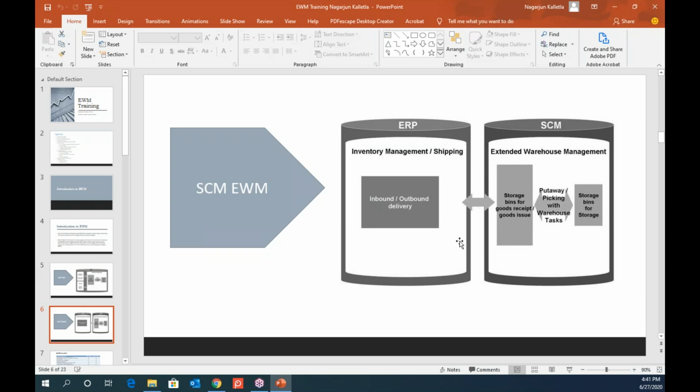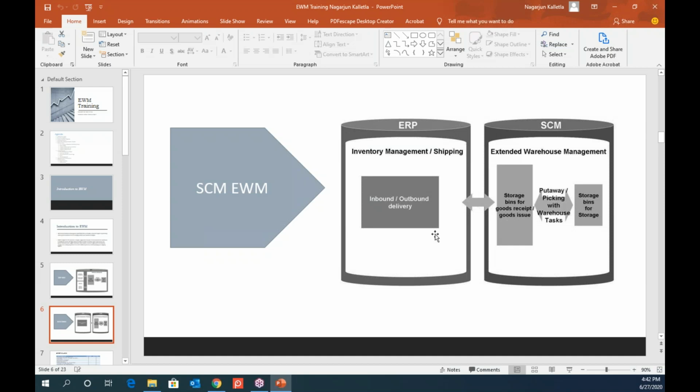And the best part of extended warehouse management from SAP is that it can communicate to multiple ERP systems, and it can connect to non-SAP systems as well. That's the best part of why we have to go for extended warehouse management: it can interact with multiple ERPs as well as non-SAP ERP systems.